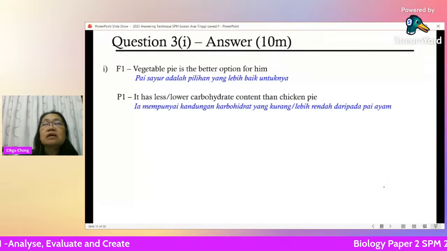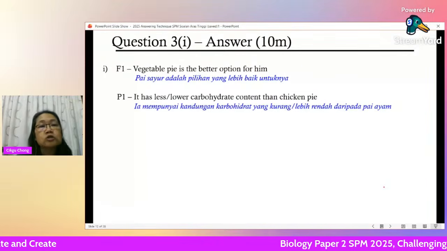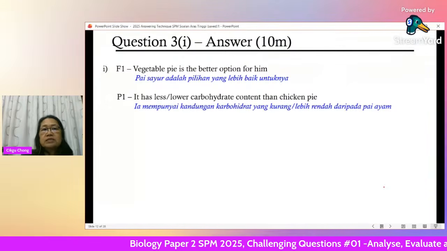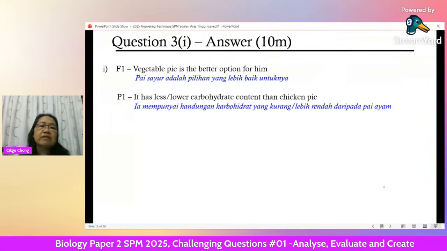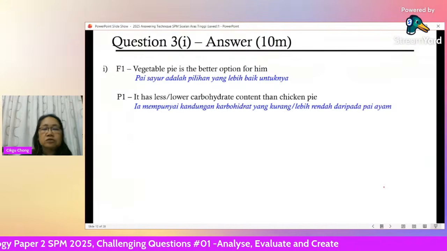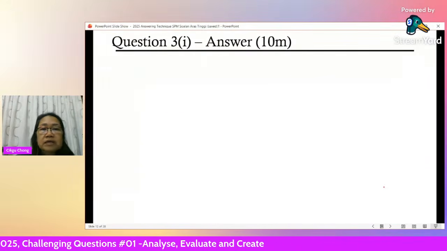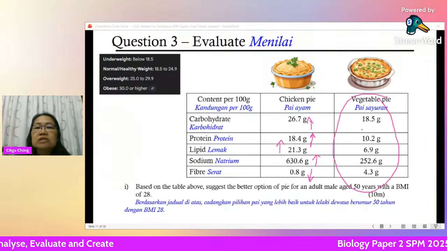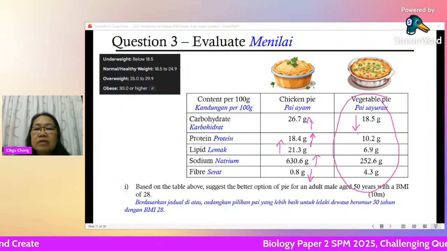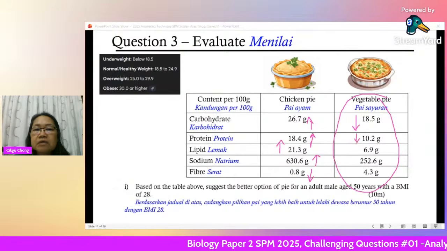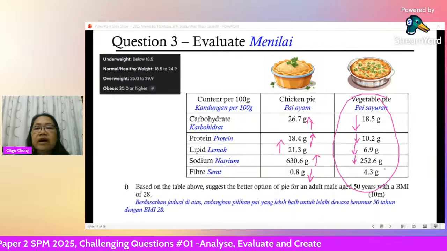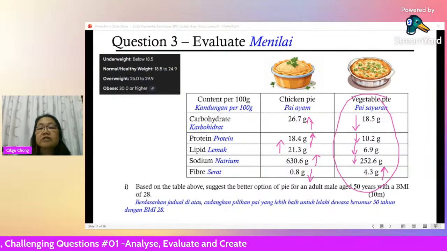Now what are the answers to support your choice? First of all, you talk about carbohydrate. It has lower carbohydrate content than chicken pie. We are talking about pie here. So this is the better option. This is lower than the other one. So this is good. All this should be lower. And your fiber is good. Fiber is higher than the chicken pie.